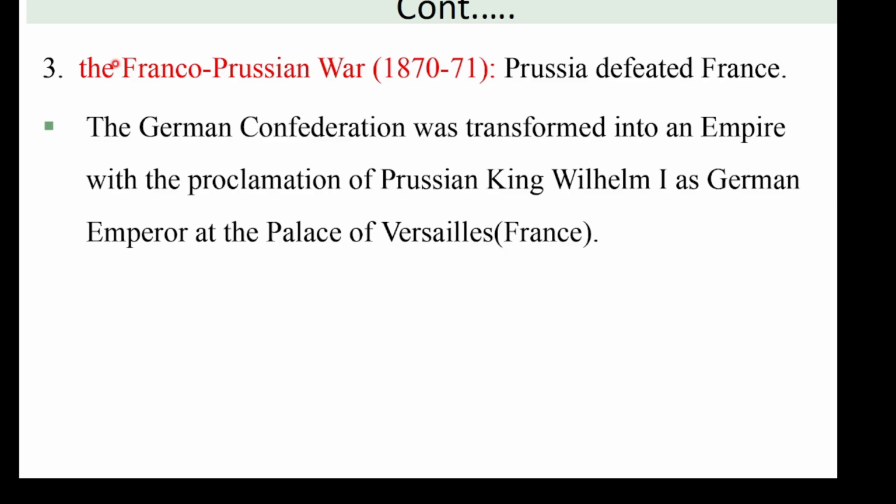The first war, Danish War of 1864. The second war, the war between Prussia and Austria, the Austro-Prussian War. The last one, the Franco-Prussian War, the war which was fought between France and Prussia. This unification of Germany was completed in 1871. In this case, the German Confederation was transformed into an empire with the proclamation of Prussian King William I as German